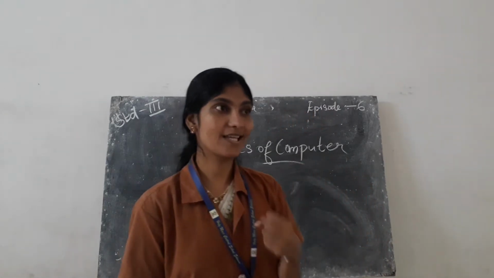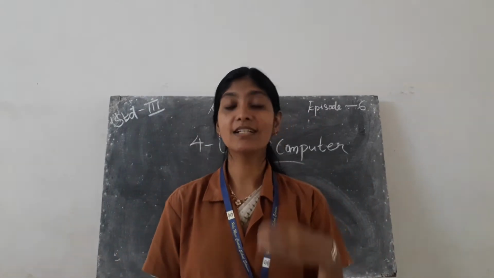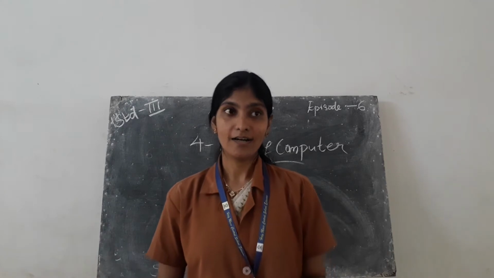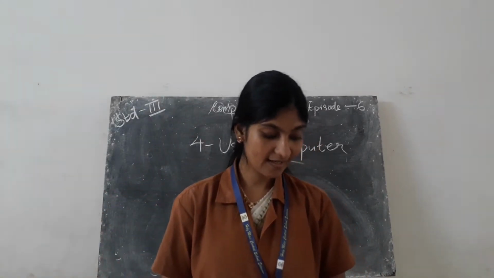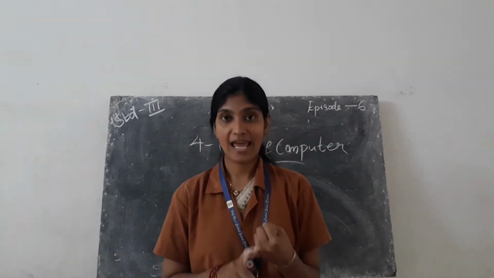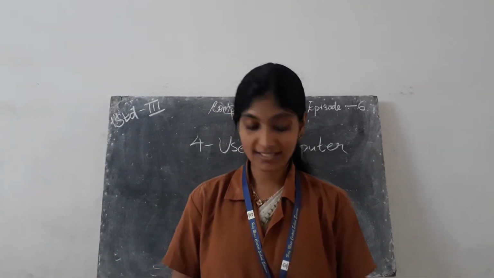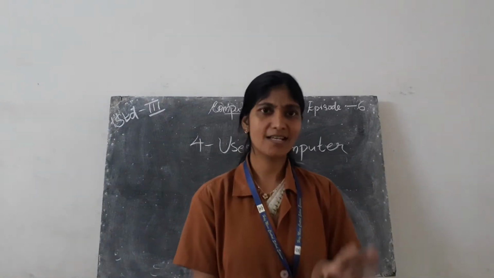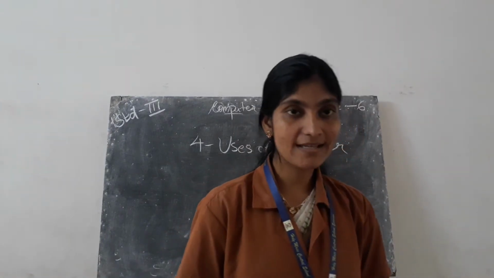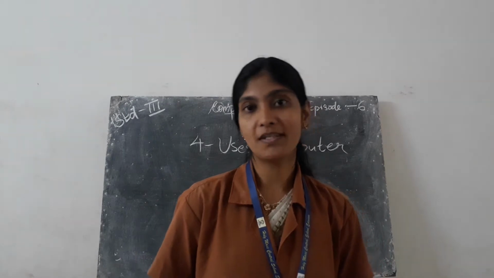So can you give some examples of the places where people do some work on the computer? Yes. Where are they? In airports, banks, schools. So in these places, and many other places, you can see people working on the computer.